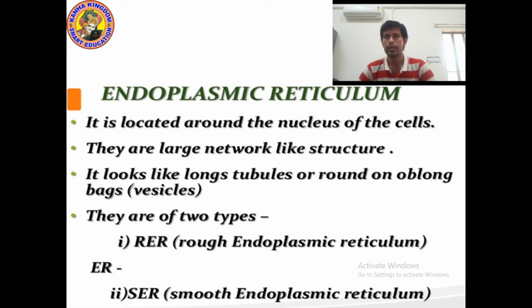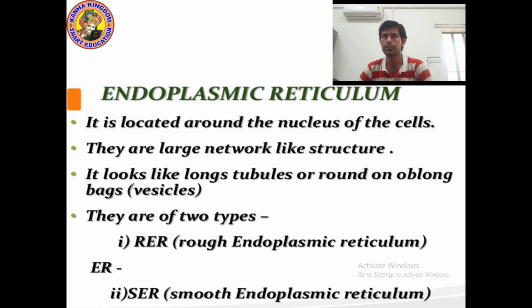The first is RER, the second is SER. RER means rough endoplasmic reticulum. The second is SER, smooth endoplasmic reticulum. I hope you understood.